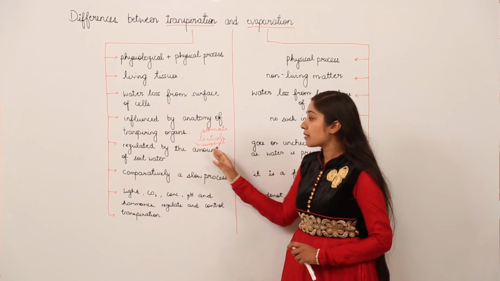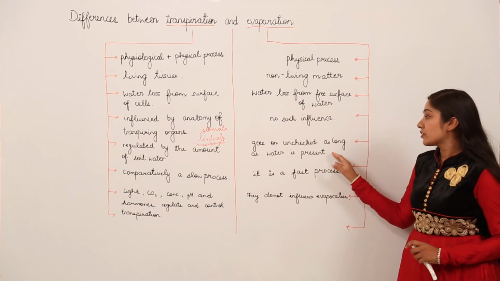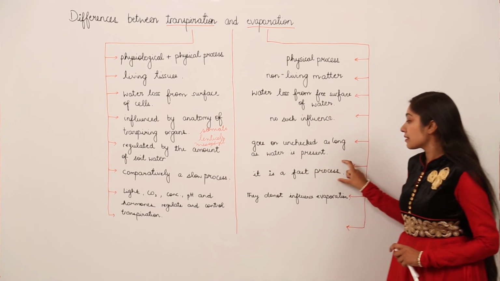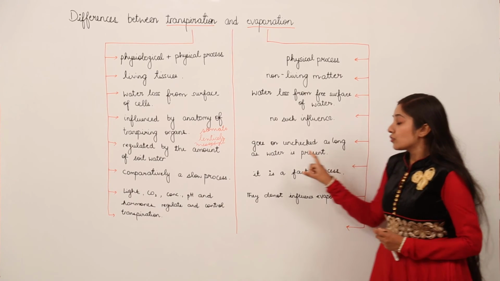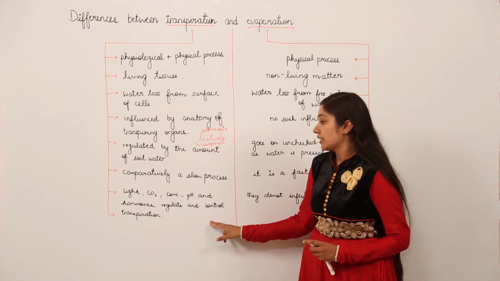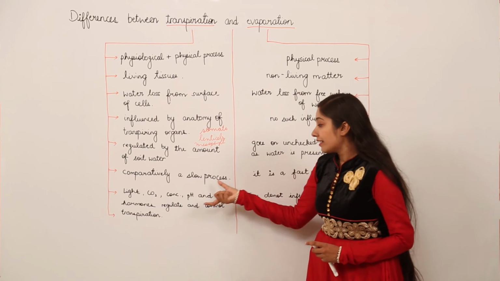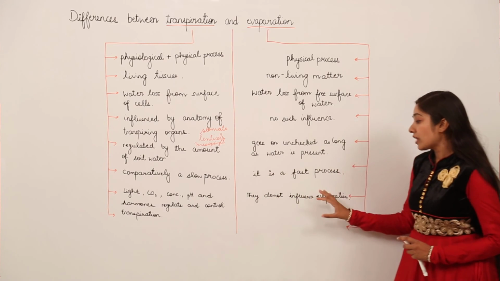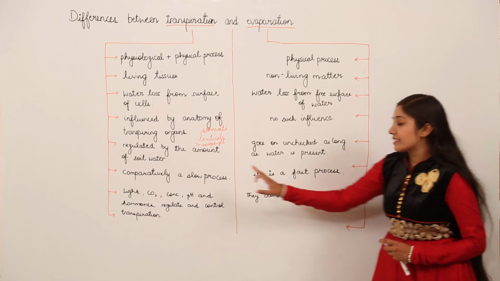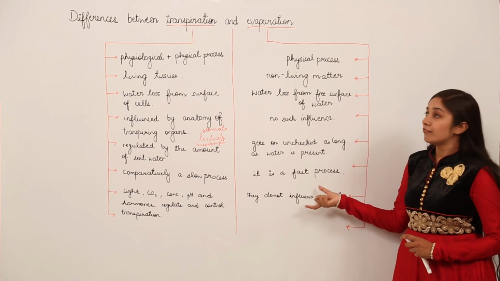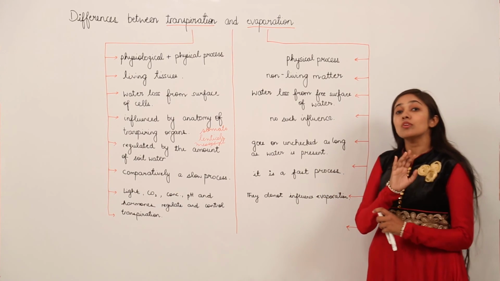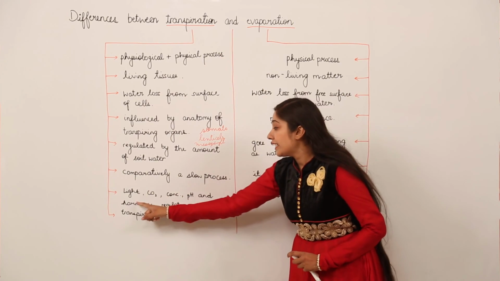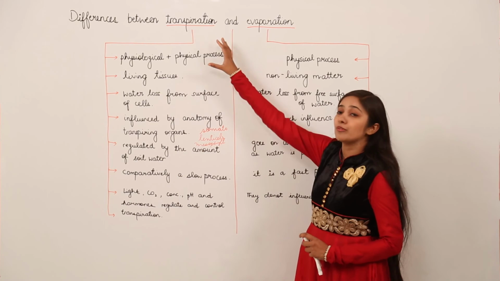Next, transpiration is regulated by the amount of soil water, but evaporation goes on unchecked as long as water is present. Transpiration is a comparatively slow process, but evaporation is comparatively a fast process. So these physical factors and the physiological factors are regulating and controlling transpiration. But in evaporation, these factors do not have a direct influence. You can say light has an indirect influence on evaporation, but no direct influence. But in transpiration, light and carbon dioxide have a direct influence.